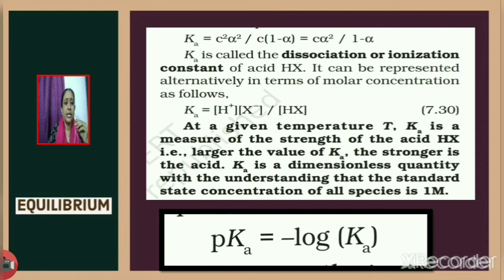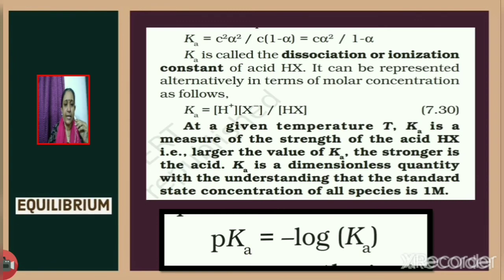At a given temperature T, Ka is a measure of the strength of the acid HX. That is, larger the value of Ka, stronger is the acid. Ka is a dimensionless quantity, with the understanding that the standard state concentration of all species is 1 molar.